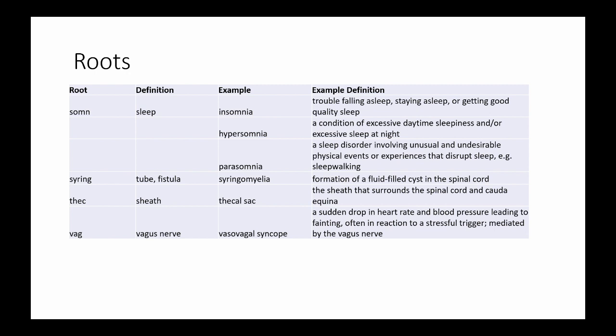A parasomnia is a type of sleep disorder that involves unusual or undesirable events or experiences that disrupt sleep, such as sleepwalking. Syring means tube or fistula. Syringomyelia is formation of a fluid-filled cyst in the spinal cord. Thec means sheath. The thecal sac is the sheath that surrounds the spinal cord and cauda equina. Vag means vagus nerve. Vasovagal syncope is a sudden drop in heart rate and blood pressure, leading to fainting, often in reaction to stress. It's mediated by the vagus nerve.